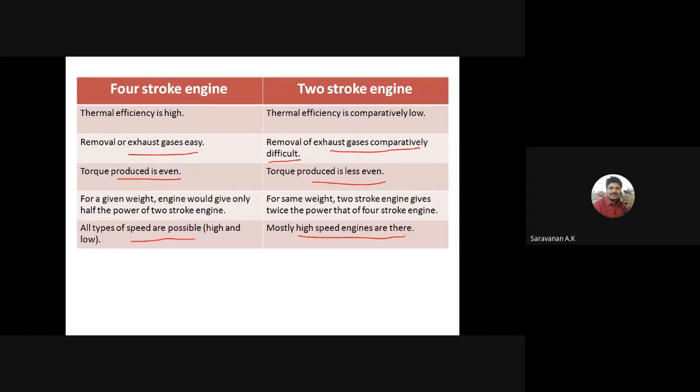Is my screen visible to everyone? Yes, sir. Okay, right, fine. Just wait a second.